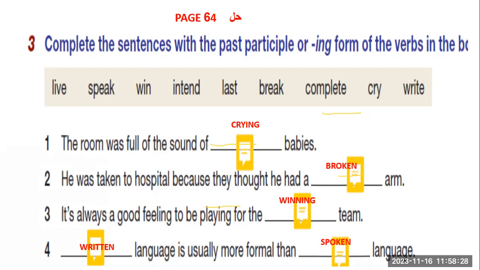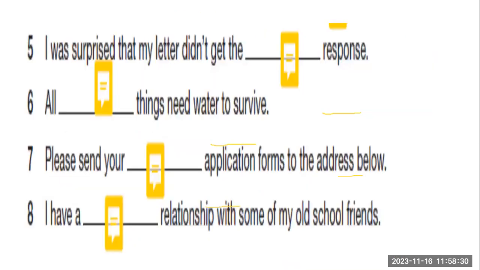Number 5. I was surprised that my letter didn't get the intended response. Intended response. Yes. Next, number 6. All living things need water to survive. Okay, Malak.